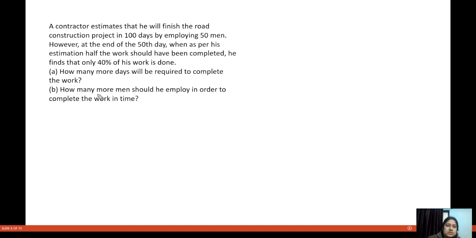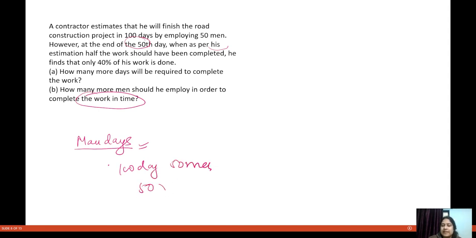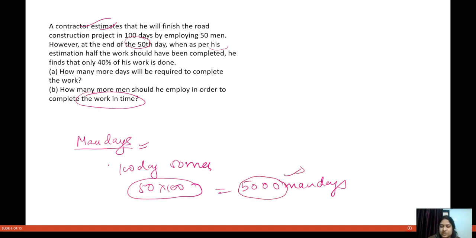So see, what I used in this question is the concept of man days. So what is the man days concept? Let us say it is said that this project can be completed in 100 days by 50 men. I'll multiply the number of men by the number of days, and this gives me man days: 5000 man days. So according to this contractor, he will do this work in 5000 man days.